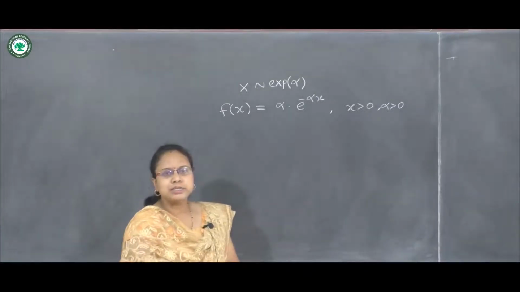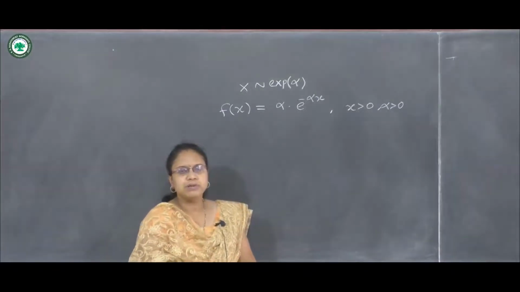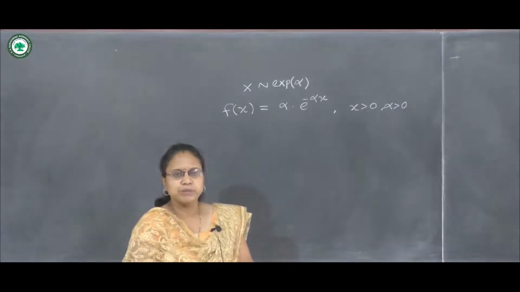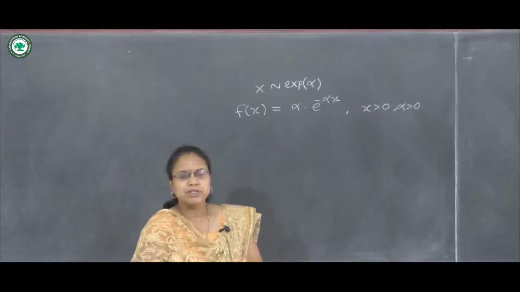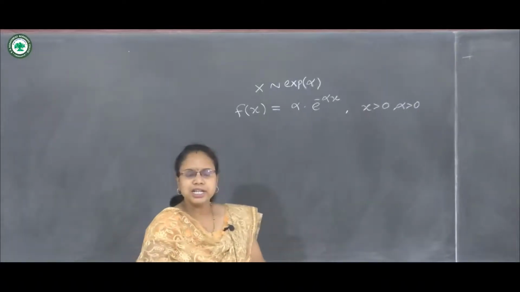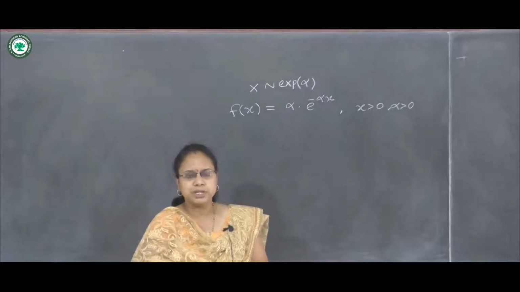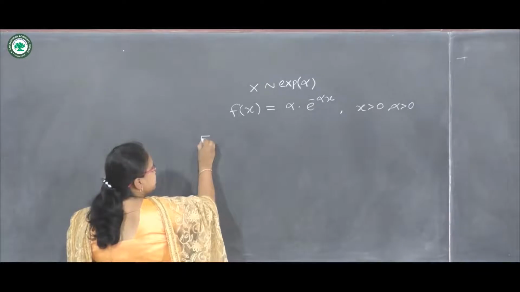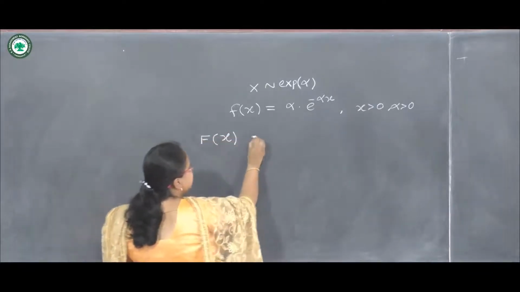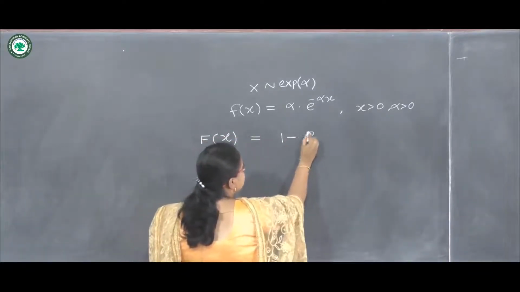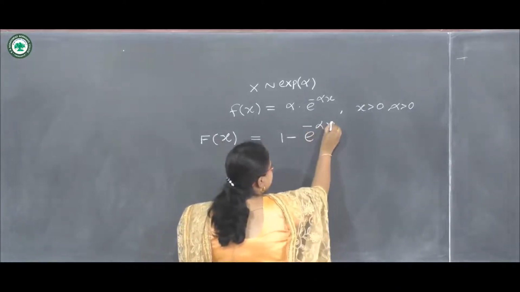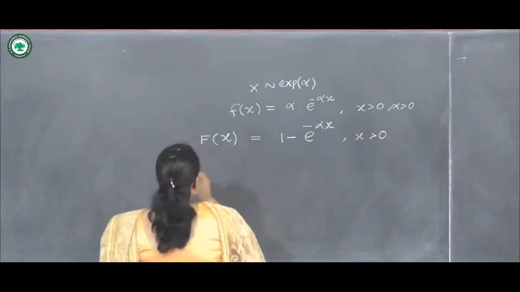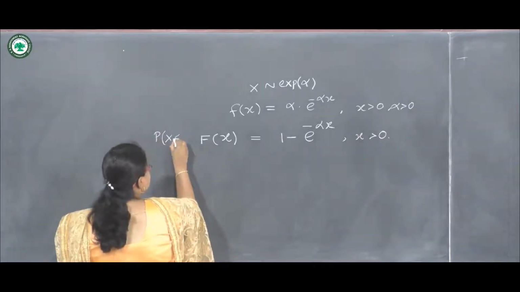We have studied its mean, variance and MGF. Also we have studied the moments of exponential distribution. Now in today's lecture we will find the quartiles and quartile deviation of exponential distribution. We know that the distribution function, that is CDF, of exponential distribution is 1 minus e raised to minus alpha x when x is positive. This is the distribution function, meaning probability of X is less or equal to x.